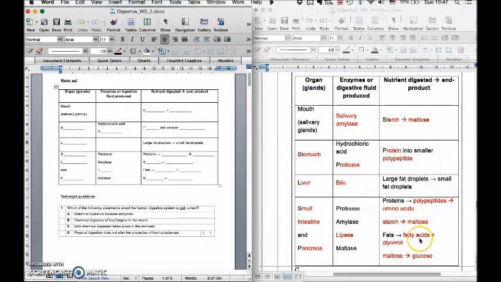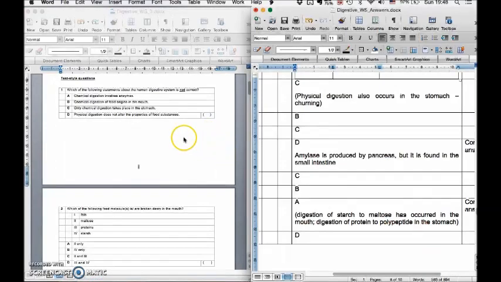The main thing that most people couldn't get was this part: that the small intestine and the pancreas produce these following enzymes. The other thing that people didn't finish exactly is that the proteins are broken down to polypeptides, but further broken down to amino acids in the small intestine. Alright, next we'll be looking at the MCQ.